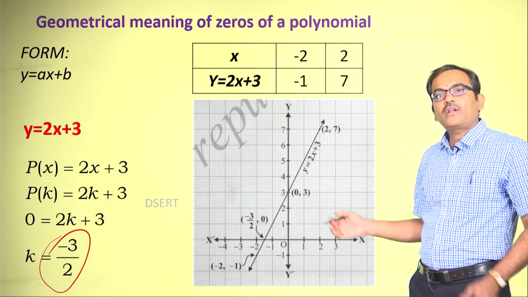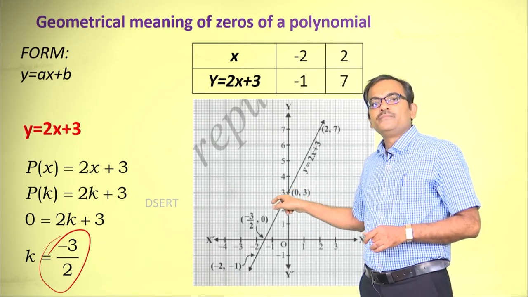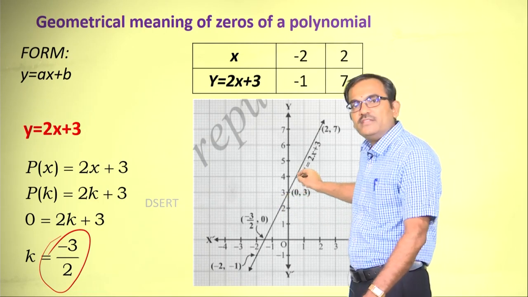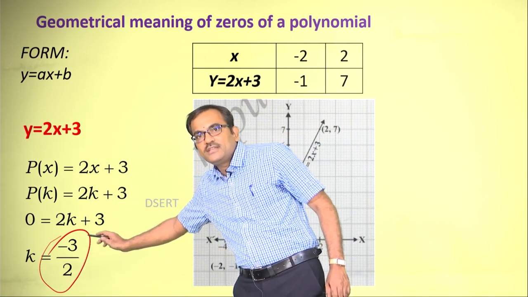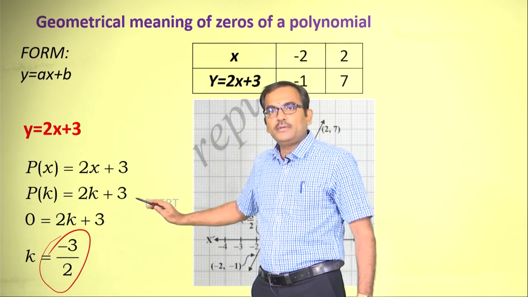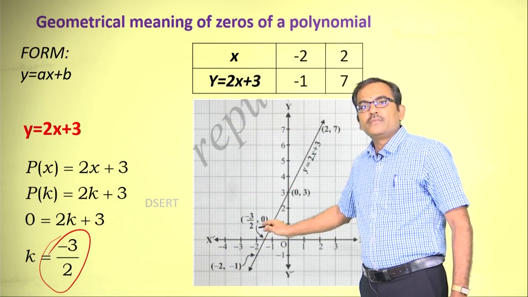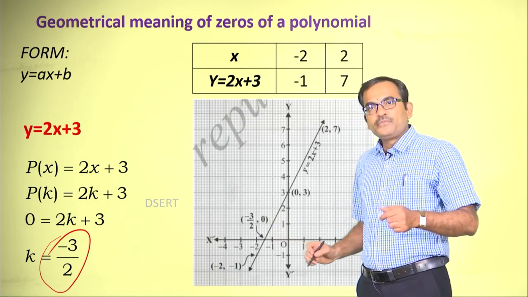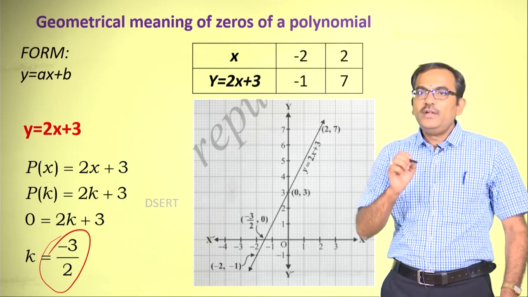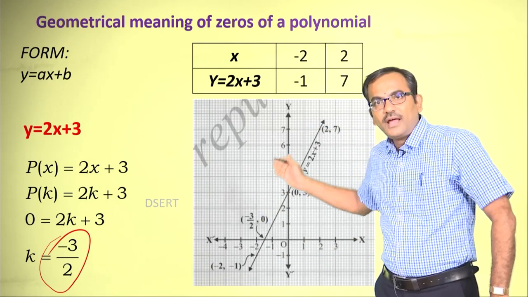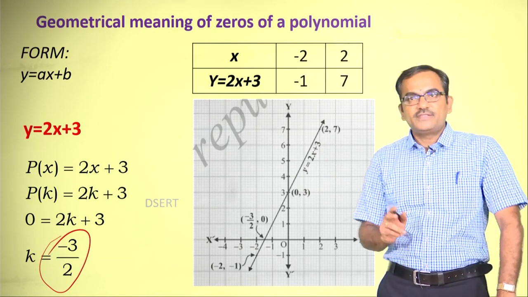Just try to connect the zero of the polynomial with this point. As you can clearly see, -3/2 is our zero for this polynomial, and we are getting -3/2 here also, which ultimately means that the zero of a polynomial is nothing but the point at which the graph of the polynomial cuts the x axis. Is that clear?